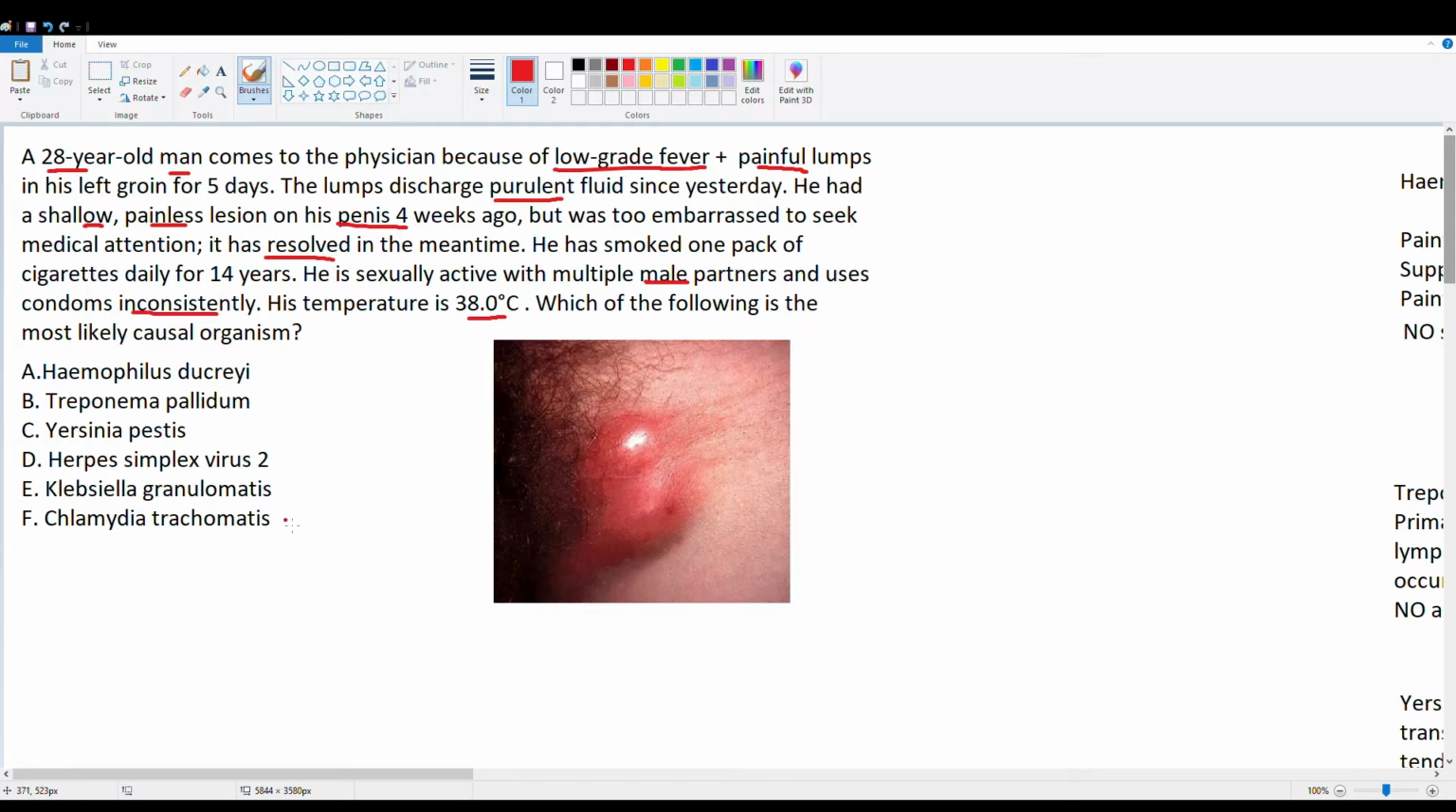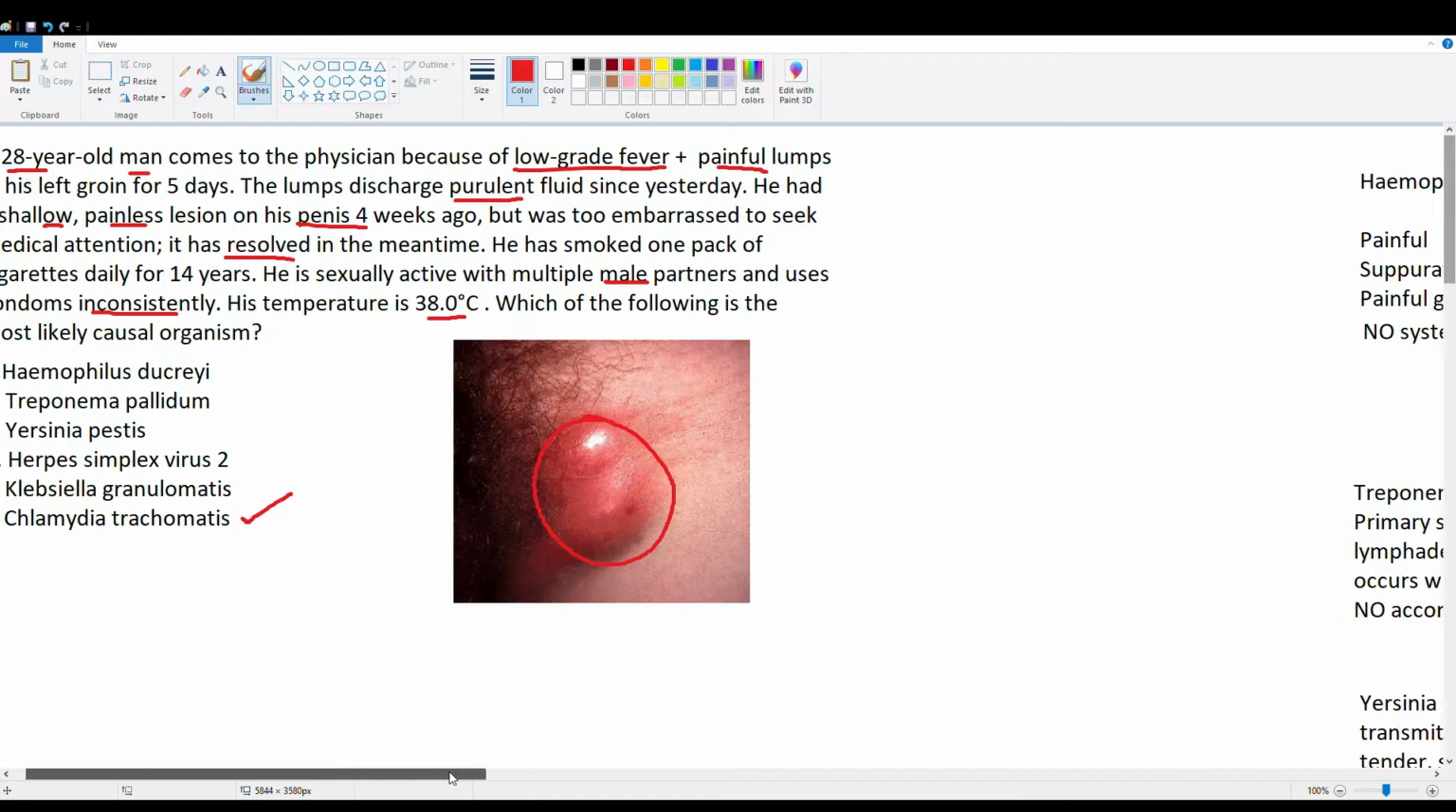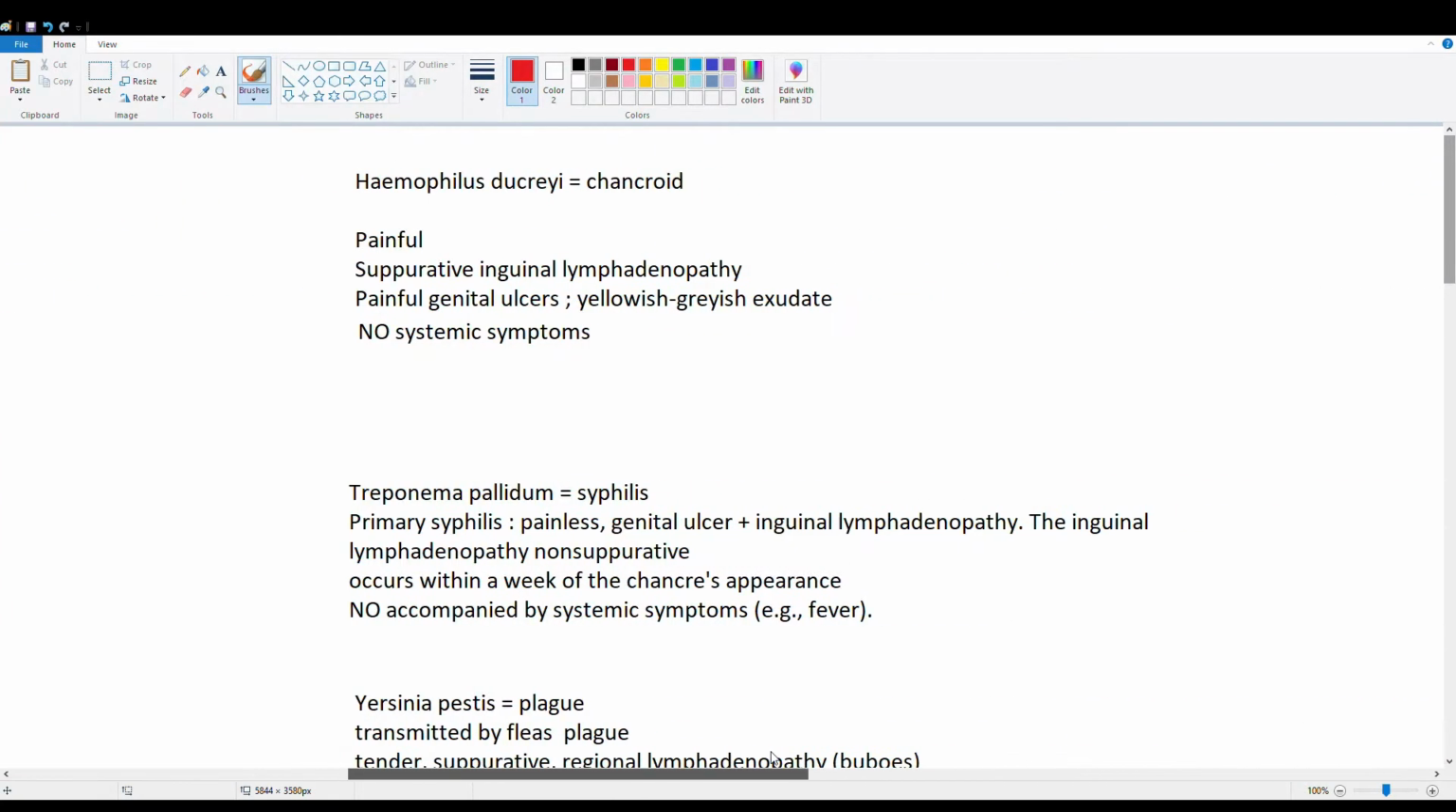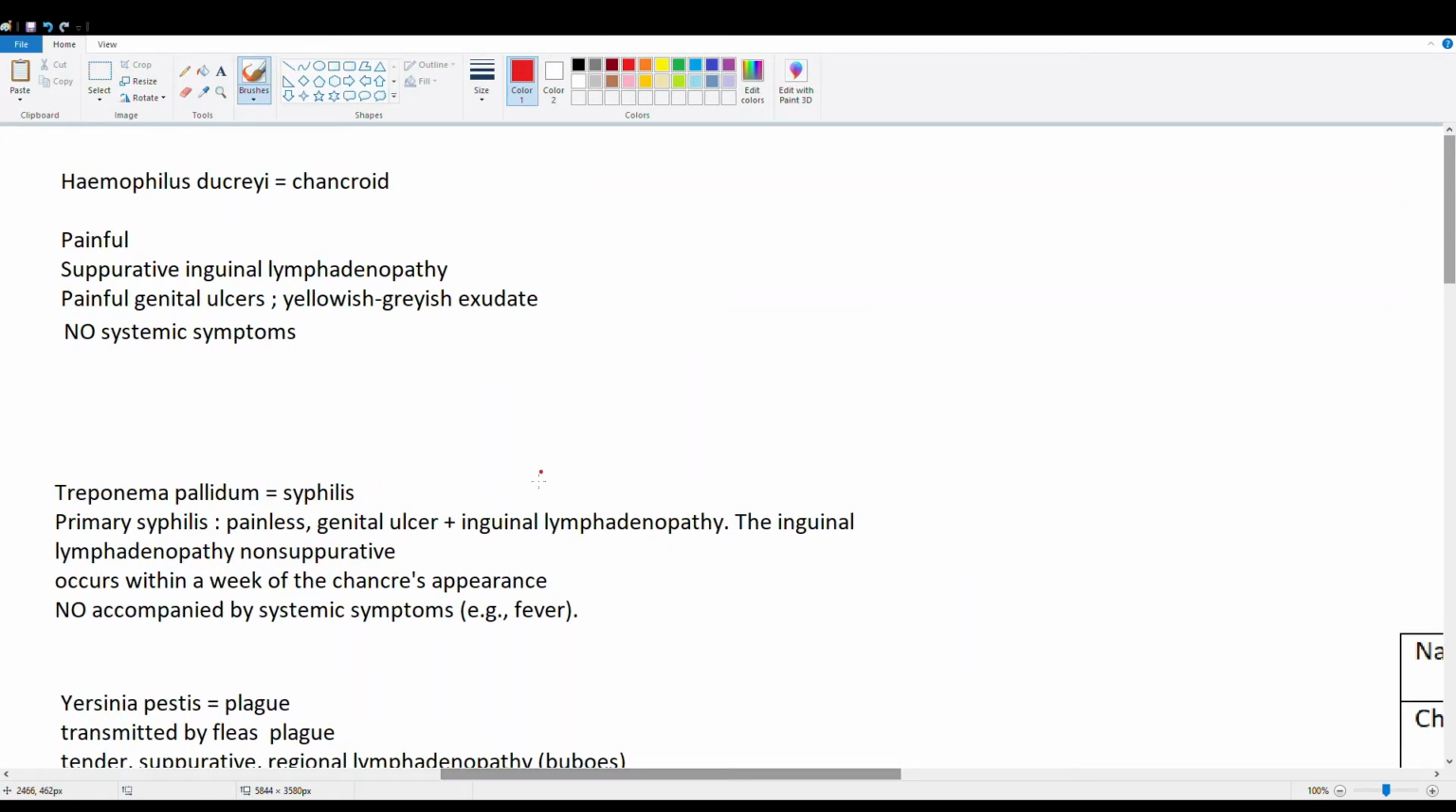Alright, so if you chose Chlamydia trachomatis, you are correct. A lot of you might have gotten tripped up with the painless and painful parts, so let's discuss the lesion. Here's an example of what this lesion could look like. It was just a hint. So let's go through the options.